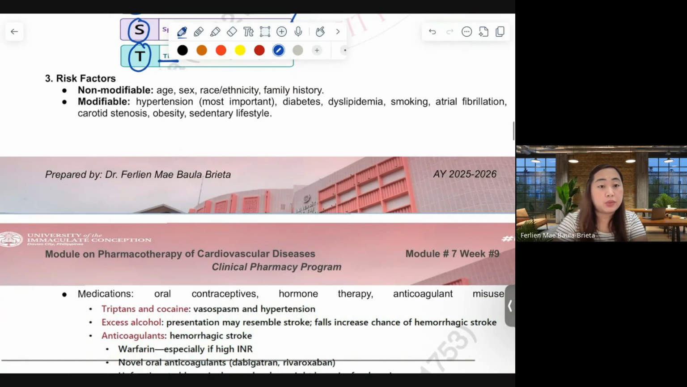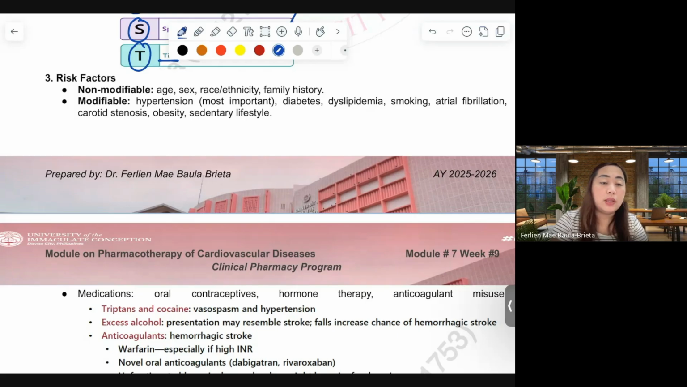Now, for the risk factors, as mentioned all the time, we have two: the non-modifiable and the modifiable. For non-modifiable, we have age, sex, race, and family history.